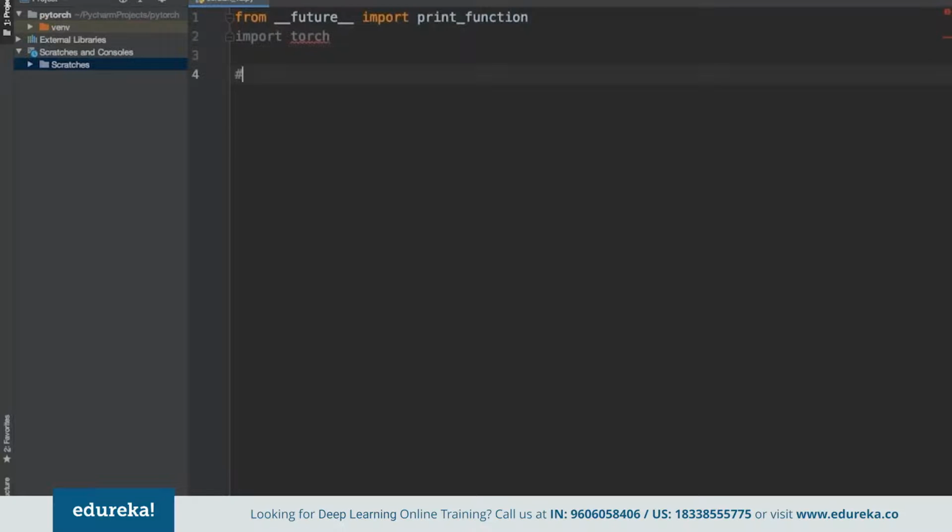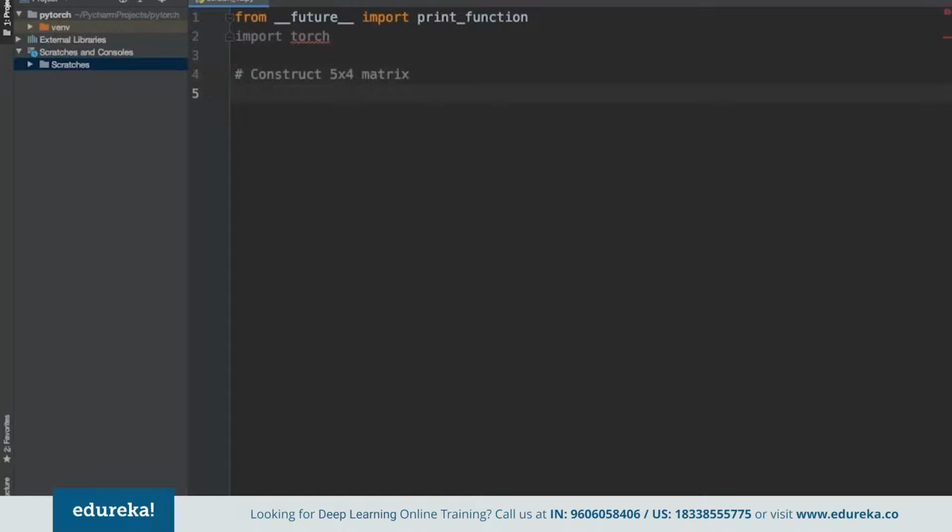Now, what we are trying to do is, suppose we want to construct a 5 by 3, or say a 5 by 4 matrix.